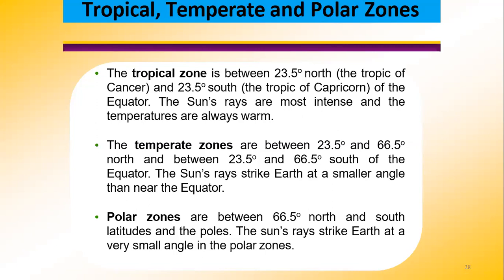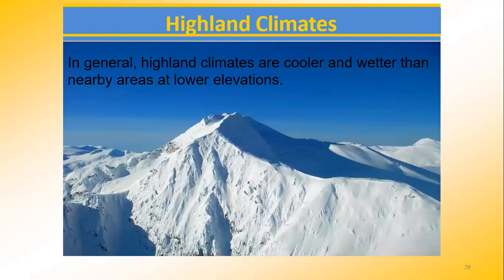Now, there are three zones: tropical zone, temperate zone, and polar zones. And this was explained in the video that I shared with the class last week. So you all can write these down, the degrees, and understand the markings. Now remember, the sun's rays are the most intense, and the temperature always remains warm in the tropical zone. In the temperate zone, the sun's rays strike Earth at a smaller angle than the angle at which they hit near the equator. And in the polar zones, the sun's rays strike Earth at a very small angle.